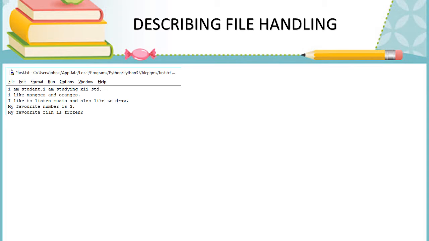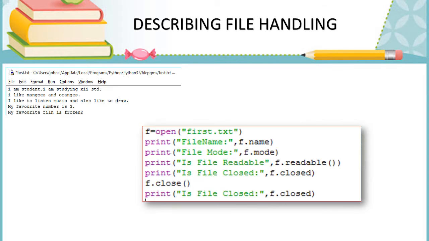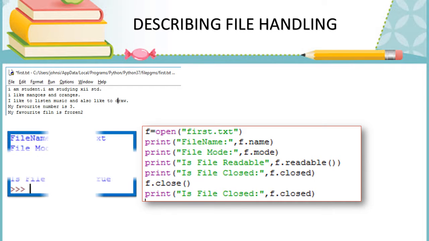See here, I open the file first.txt. I didn't mention the mode, so by default the mode is read mode. f dot name will display the name of the file. f dot mode will show the mode. Whether the file is readable or not is checked by the function f dot readable, and whether it is closed or not we can check using f dot closed. Now it is not closed, so it will come false. f dot close means the file will be closed. Then if we check f dot closed again, since we closed the file, it will come true.